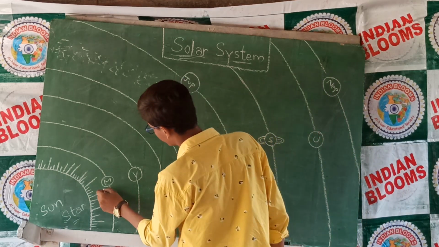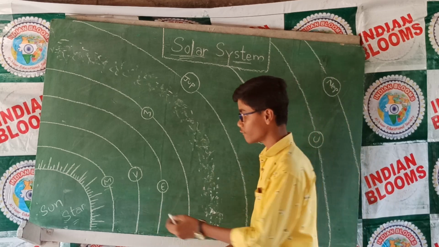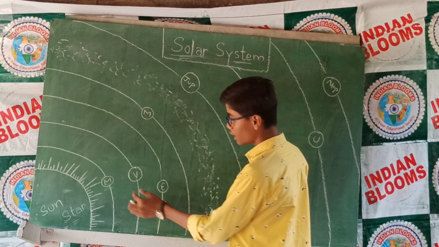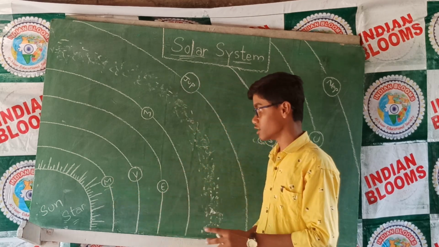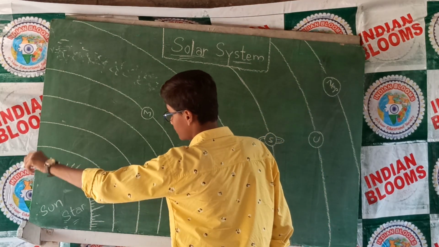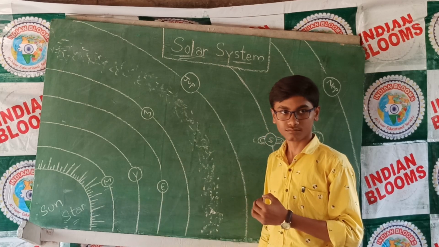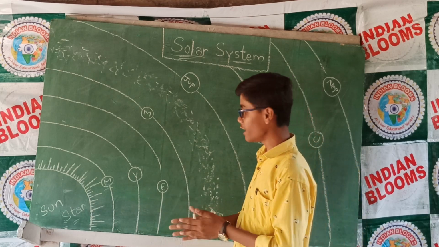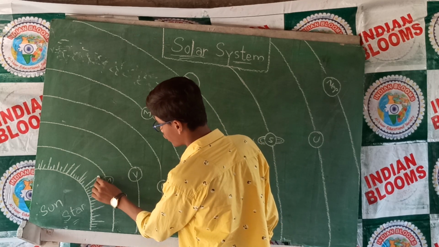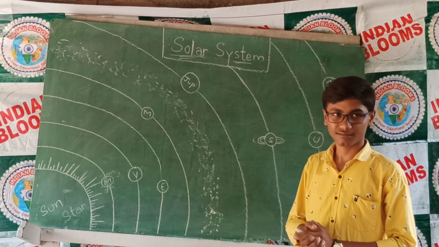Now coming to Mercury. Mercury is the nearest planet to the Sun, at a distance of 5.8 crore kilometers from the Sun. It is the smallest planet and also the fastest in the whole solar system. It completes its whole revolution in 88 days with a speed of 29 miles per second. One more speciality of Mercury is that in its daytime it is extremely hot and in its night time it is extremely cold because of no atmosphere.